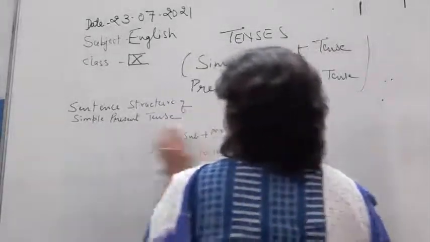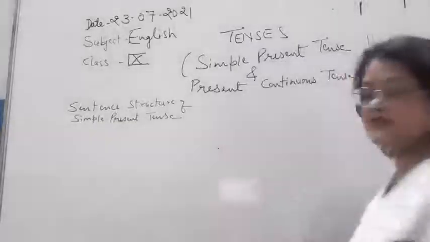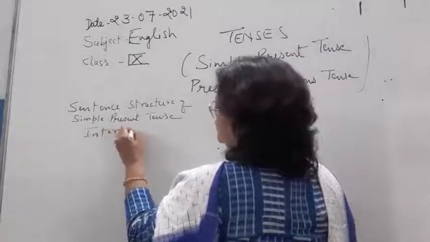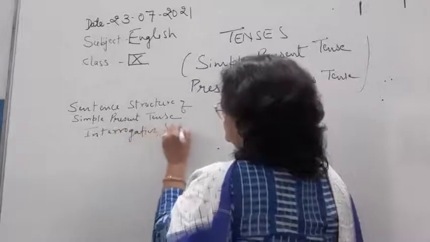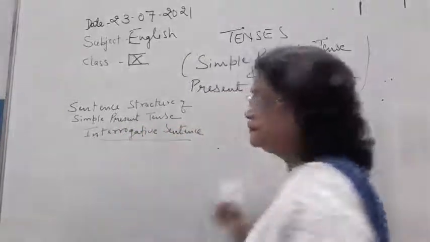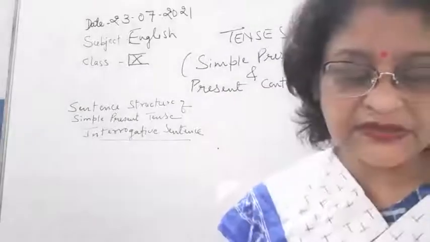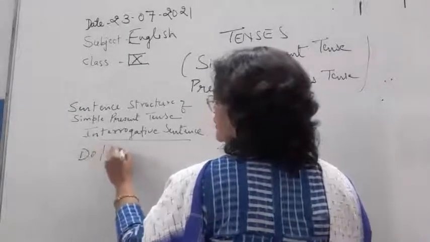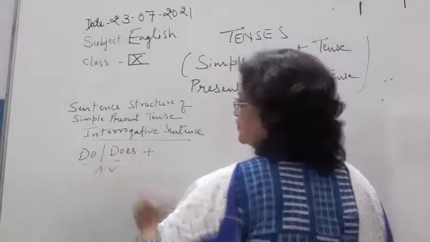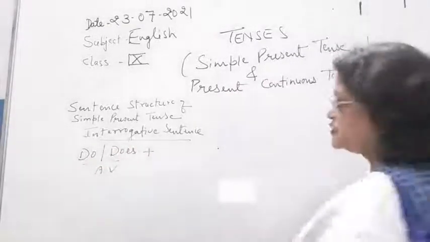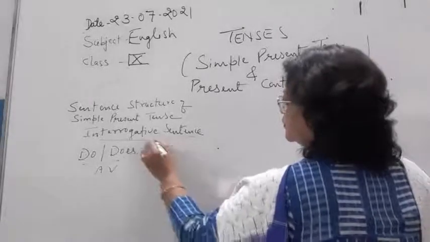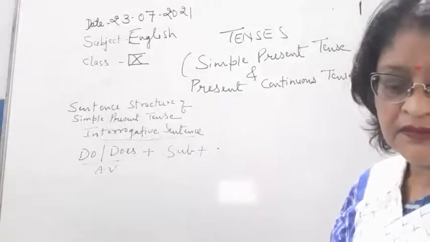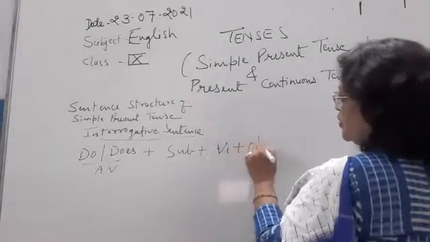Now coming back to the sentence structure of simple present tense. So in simple present tense children, the interrogative sentence is: do or does, this is the auxiliary verb, do or does plus subject plus V1 plus object.